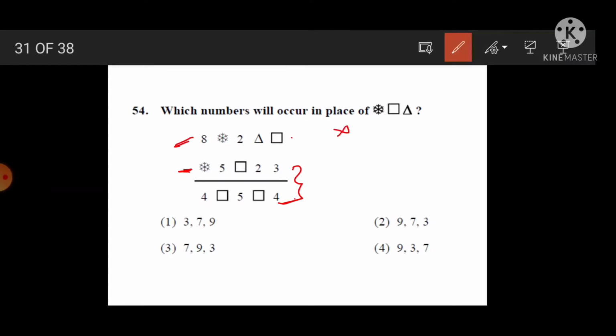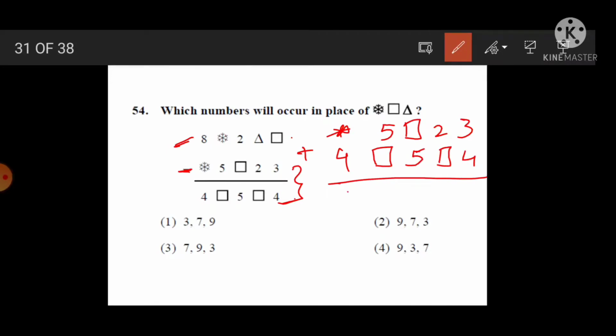Then first rearrange the numbers. 5 square 2 3 plus 4 square 5 and 4, and this first number 8 star 2 rectangle and triangle. Then see, 3 plus 4 is 7, we know this means 7. Where it was given, there write down 7. 2 plus 7 is 9, means the triangle value we got is 9.